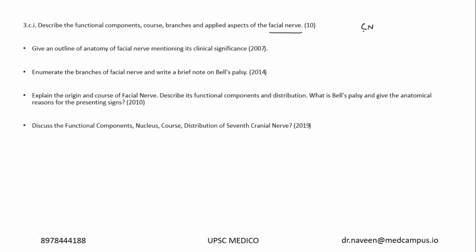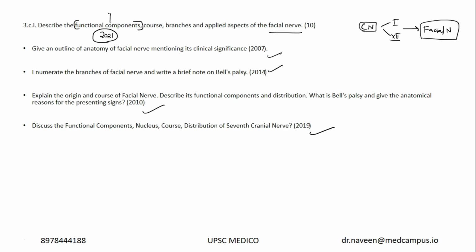Now you have the facial nerve. A cranial nerve question is a must, starting from cranial nerve 1 to cranial nerve 12. The most frequently repeated cranial nerve was the facial nerve. You see 2007, 2014, 2010 and 2019. There are so many questions from the facial nerve, and nowadays even in the 2021 paper there was a detailed general question on what are the functional components of all the cranial nerves.